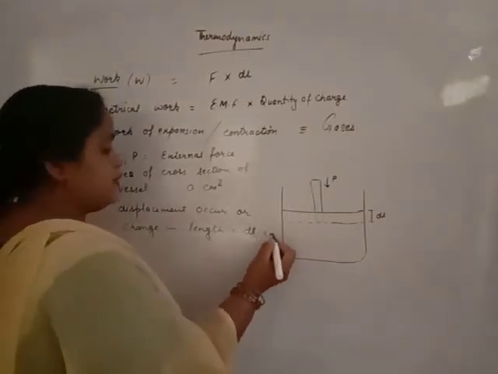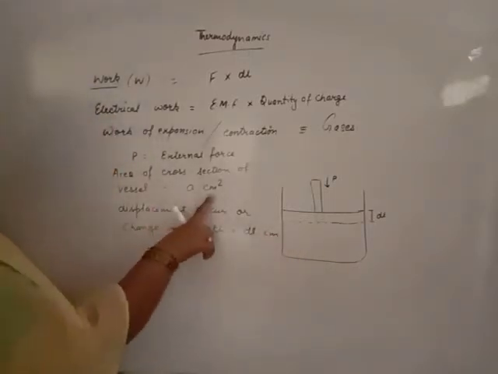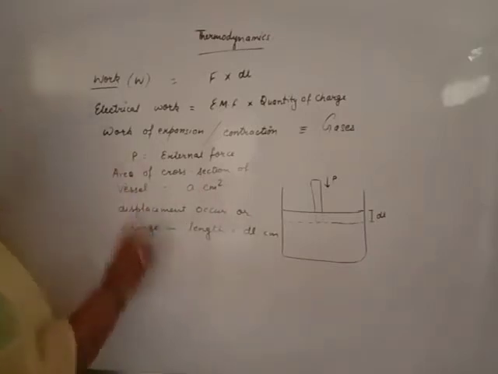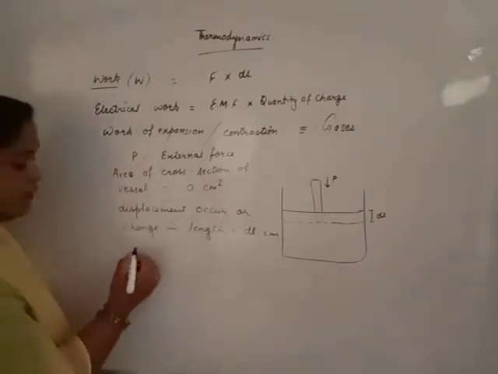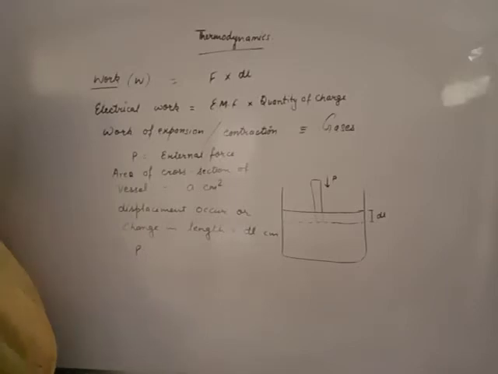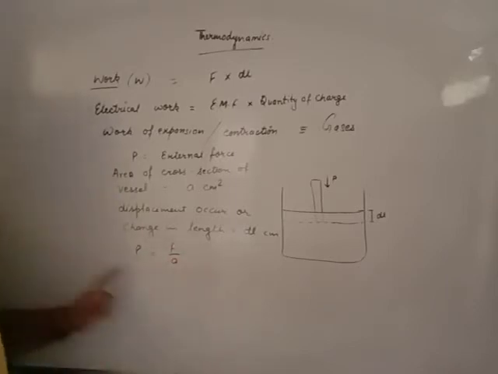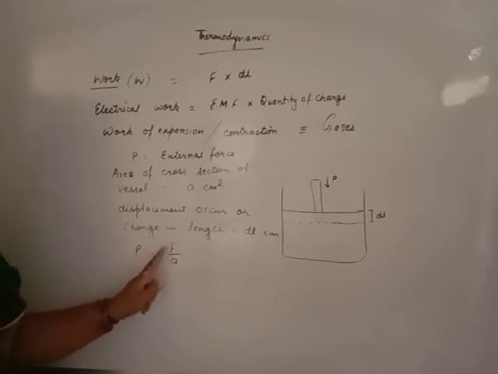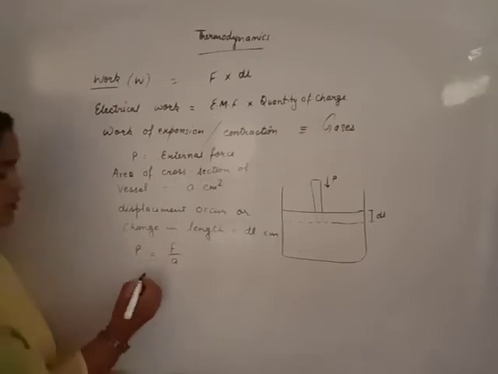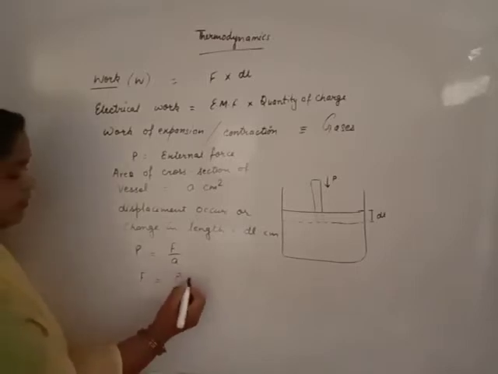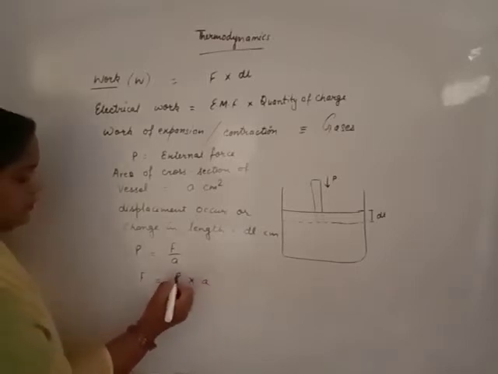Change in length in centimeter because area is in centimeter. Now beta, what is pressure? Pressure is force per unit area. From here we will calculate force. Force is pressure into area of cross section.